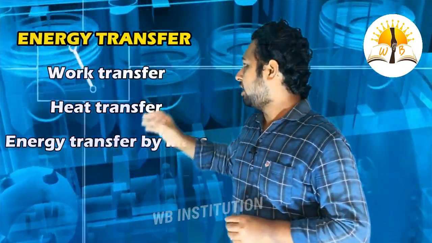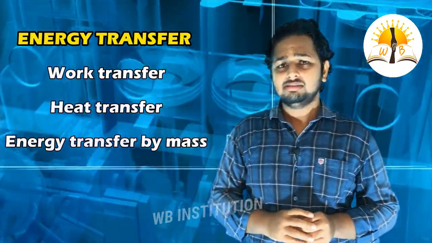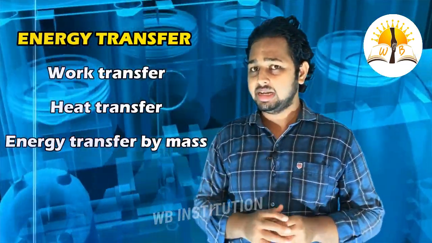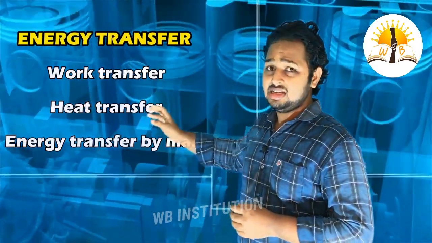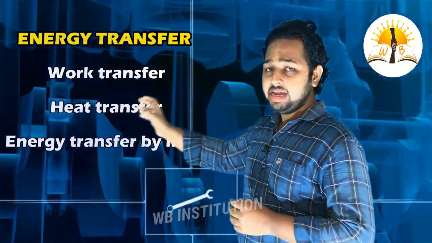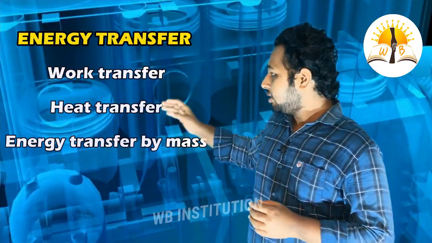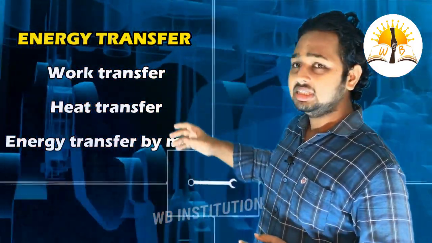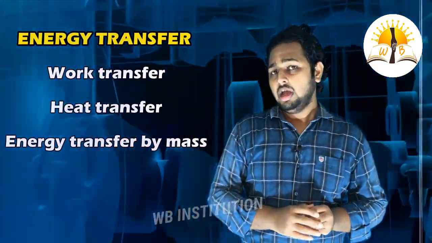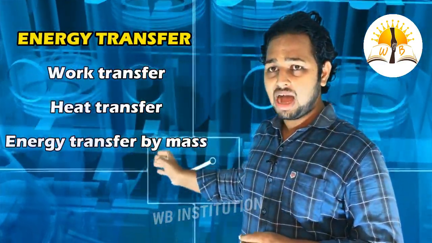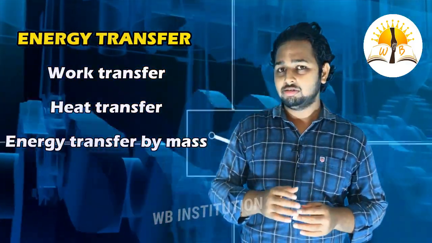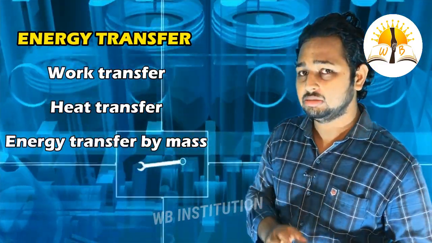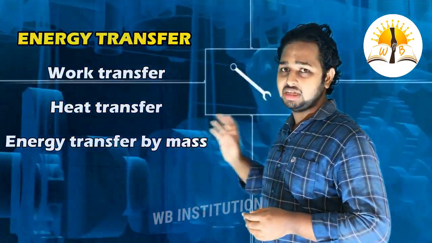Firstly, what is heat transfer? Heat transfer is nothing but change of temperature. Due to the change in temperature, the properties will change. That is known as heat transfer. Apart from the transfer due to temperature, if anything else happens, that is known as work transfer. Energy transfer by means of mass is the mass transfer from system to surroundings, and from the surroundings to the system.